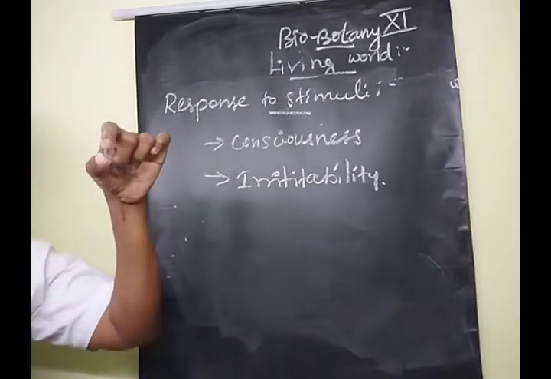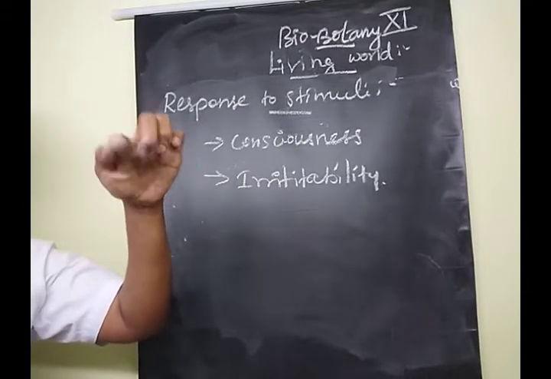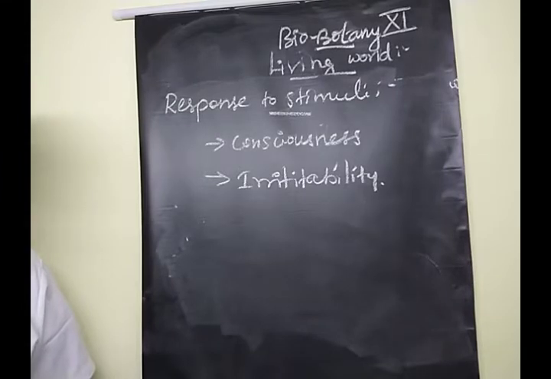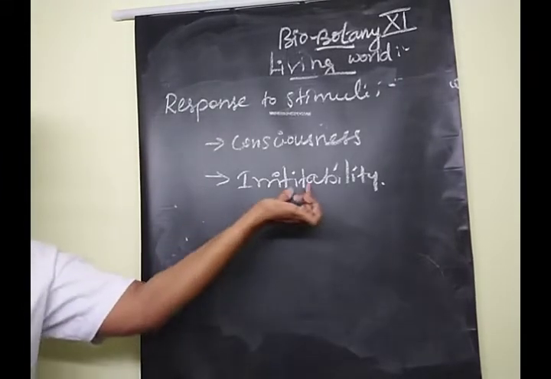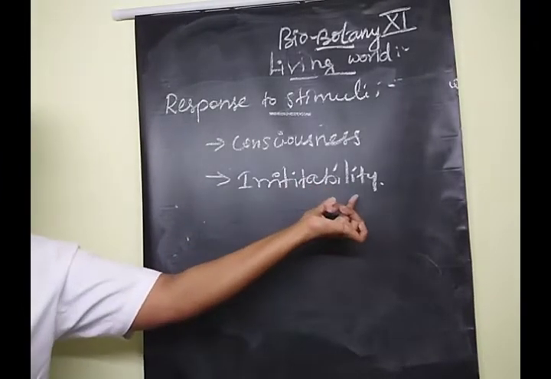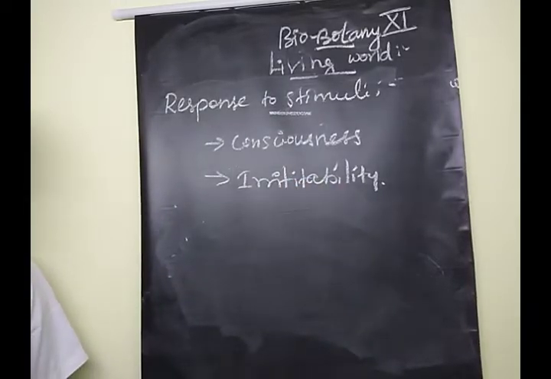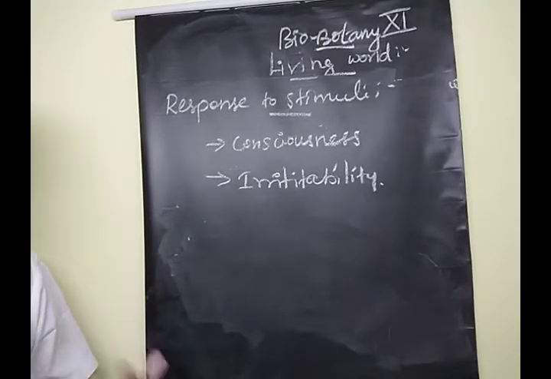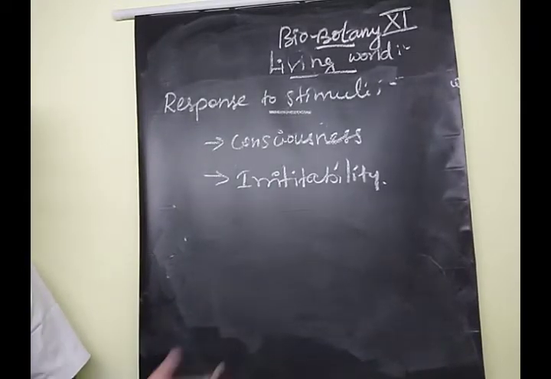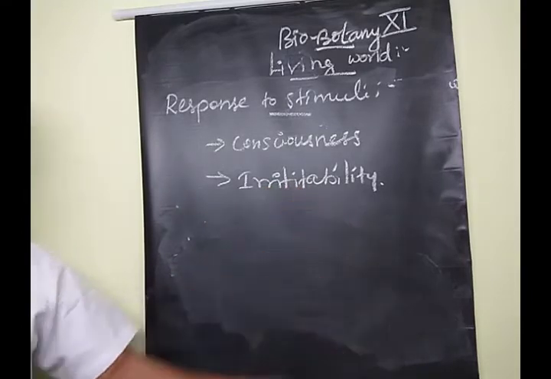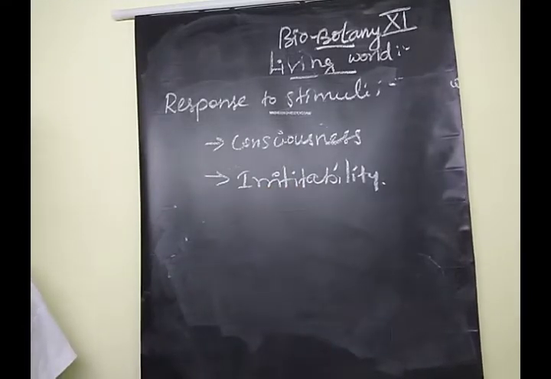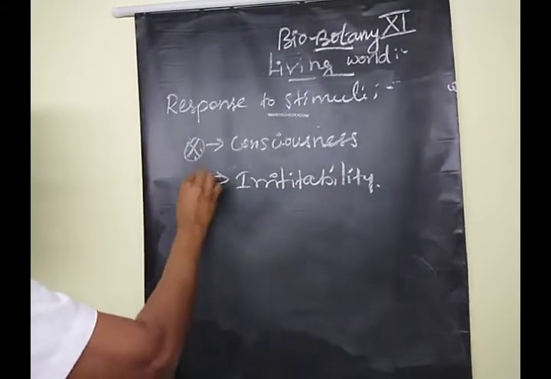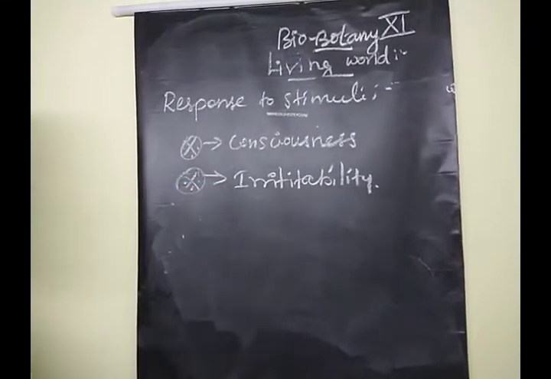If we give a stimulus, that is, if we touch the leaves, the leaves immediately close. Understood, children? These are a few examples of irritability in plants. If we give plants some stimulus, they respond immediately. That response is called irritability. This is very, very important. Two more questions, children. All should learn carefully. Clear? Yes.